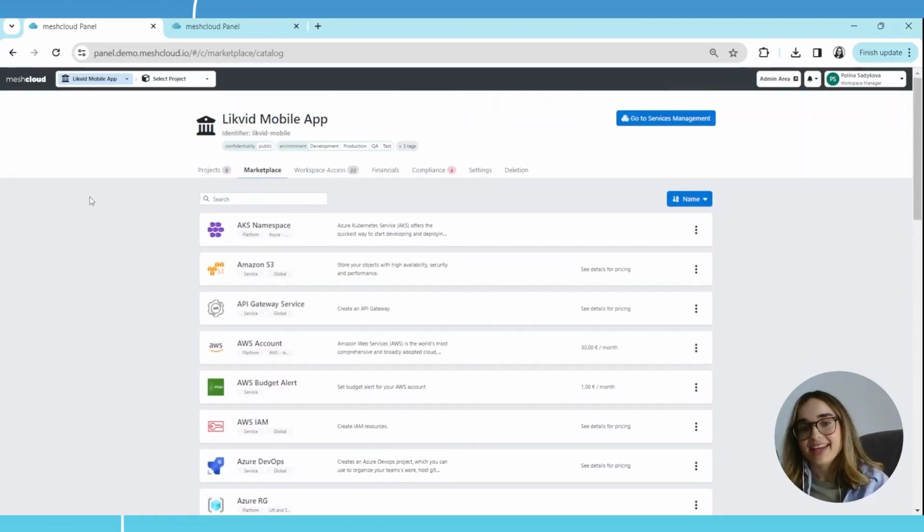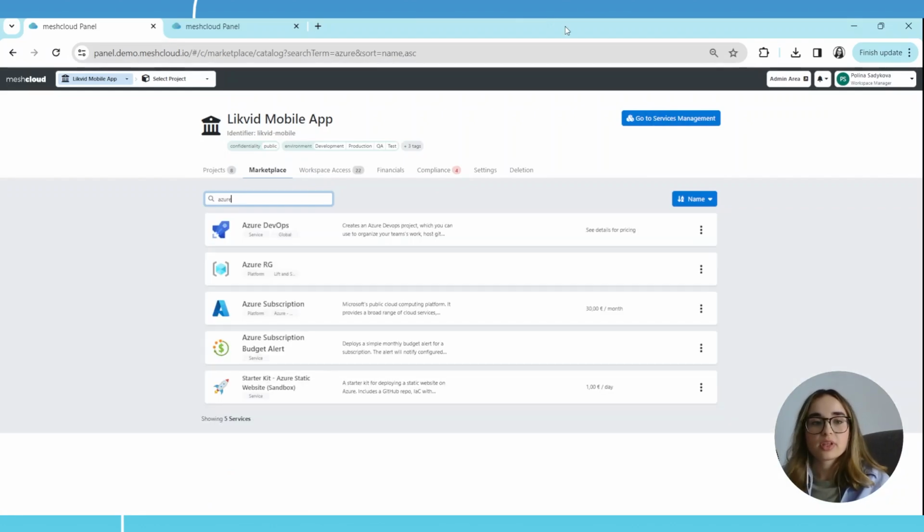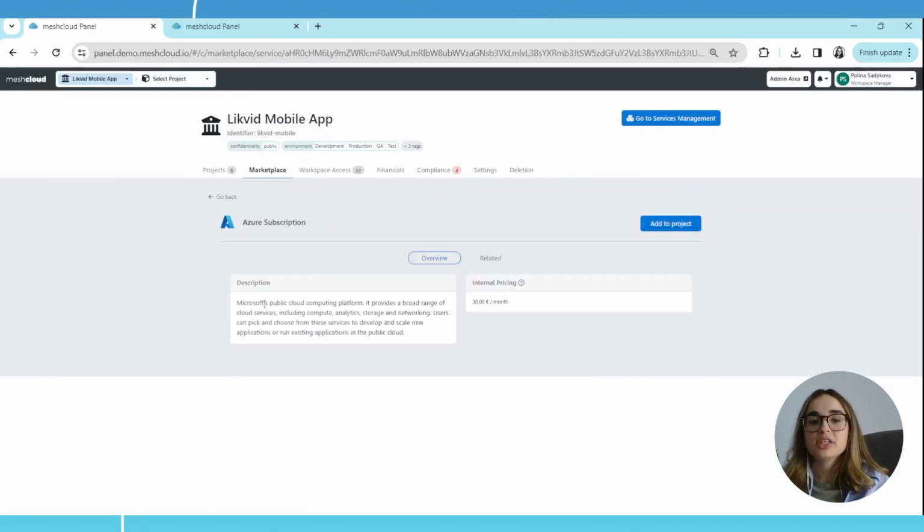So, okay, let's get started. Let's look at one of the services on our marketplace. Let's, for example, choose Azure. Yes, let's check around. You see here some descriptions about Azure, what it is. If someone is really new to cloud, it will be helpful. Also for other services which are not really common, it could be helpful to explain what they are valuable for and what they are about.